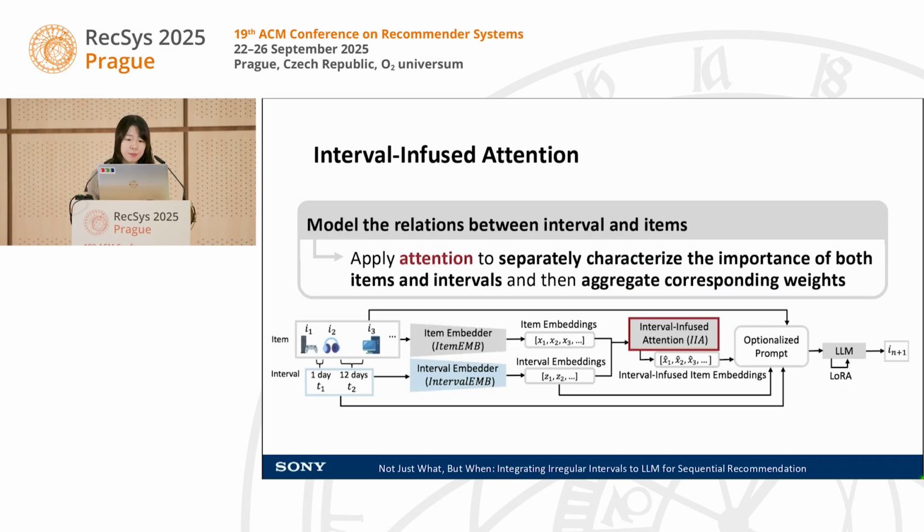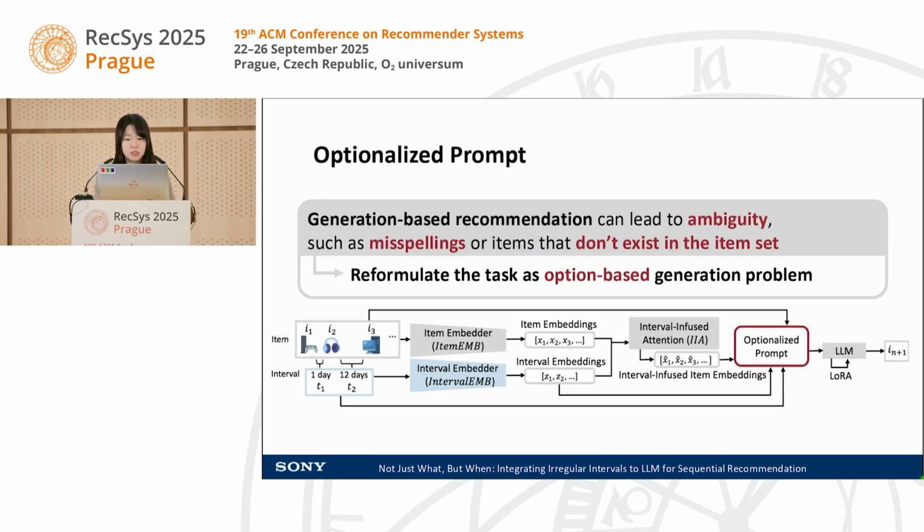After getting the item embedding and interval embedding, because we want to model the relations between interval and item, we apply attention to separately characterize the importance of both items and intervals, and then aggregate the corresponding weights. To frame all the information together and input it to LLMs, we need to design the prompt.